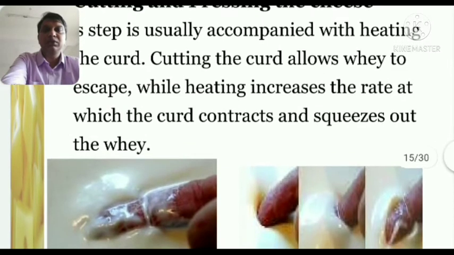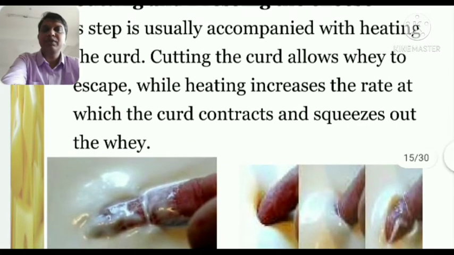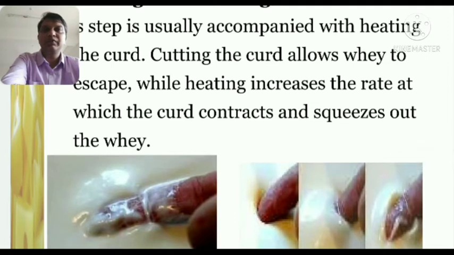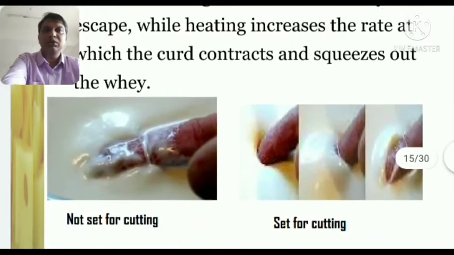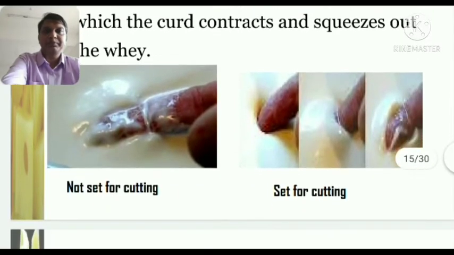And when the curdling process starts, after some time the master cheese maker will check and see that the curdling process is done. And when they feel that it is done, they can cut it with the help of a knife. They can cut that curd, filter it, and take out the whey left in the container. So this is the process of pressing and cutting.